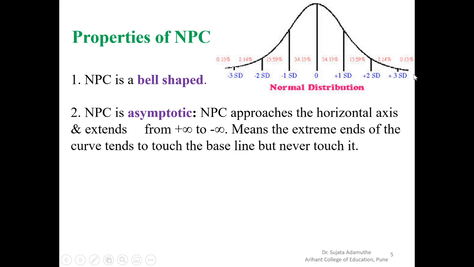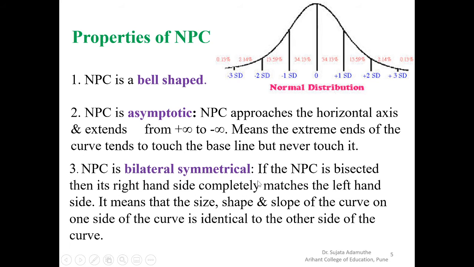But we can't say that it will touch here and they have perfect 100% mastery in that subject or in that achievement. So here on the left side and right side, it extends from minus infinity to plus infinity.